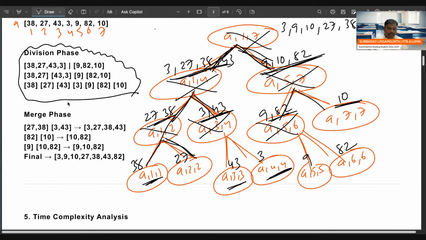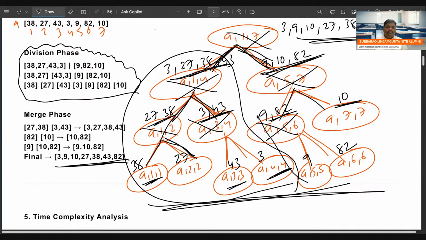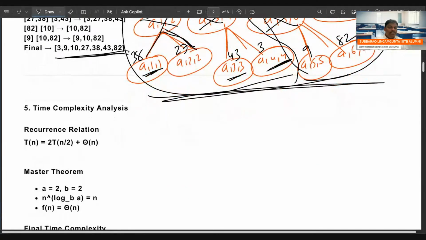Next one, see the combine is going on. It is a final combine. Lastly, this is the final combine. So the total procedure, whatever you do, this is called conquer. Next one, divide here, combine here. Please be careful. So divide time, how much? Simply division, simply divide.